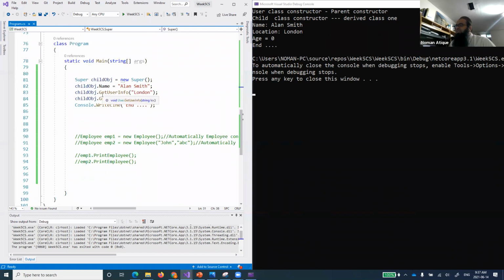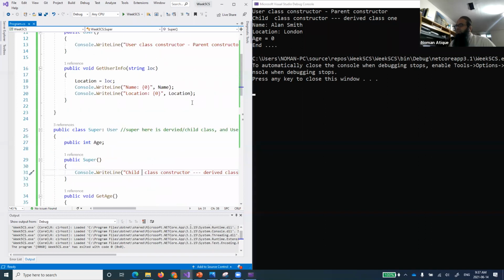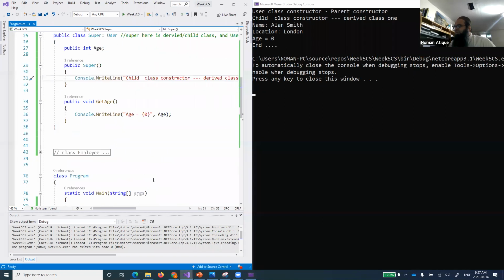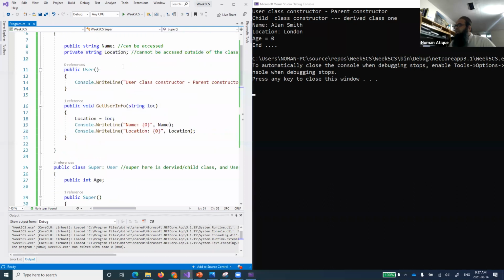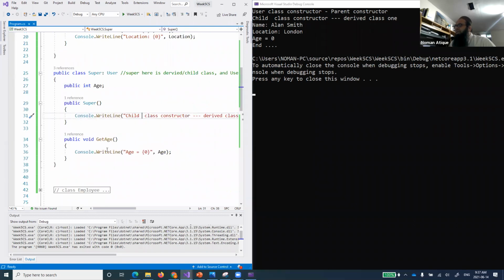Then I have called this method getUserInfo. I have just set up the name Alan Smith, and then I've called getUserInfo. When I call this function, it goes over here, and I have passed a location, London. It accepts this location and sets it to the location variable, which was not accessible over here.